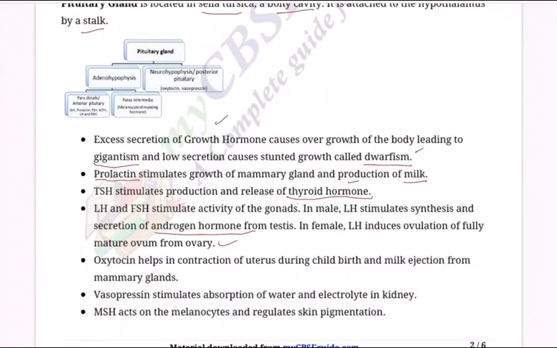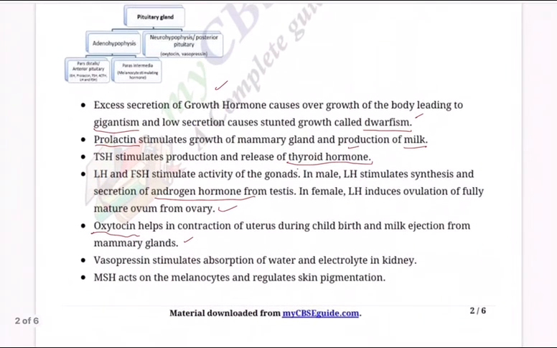If you recollect from your memory, when we were talking of the female reproductive system, we talked about various types of follicles like primary follicle, secondary follicle, tertiary follicle, Graafian follicle. All these follicles are stimulated to be formed by FSH. That is the role of FSH. And of course, oxytocin or happy hormone helps in contraction of uterus during childbirth and milk ejection from mammary glands. So that's how oxytocin plays also crucial role.